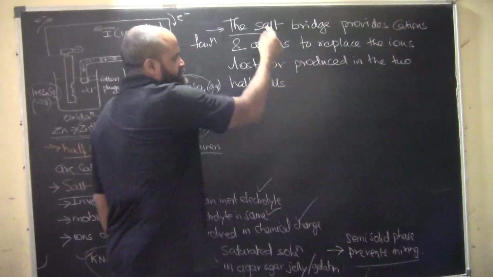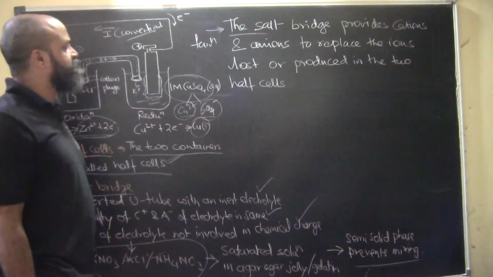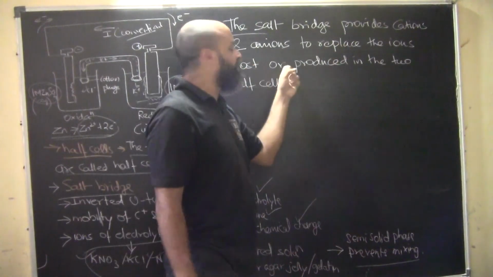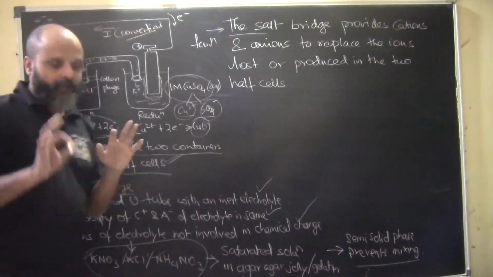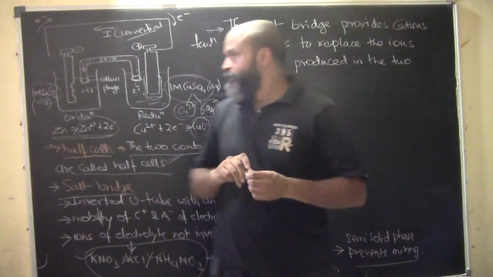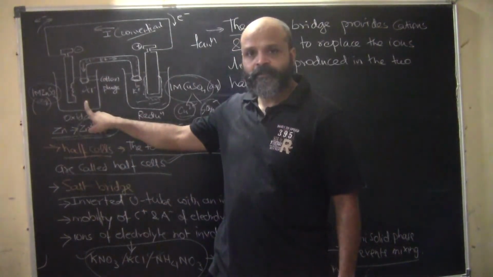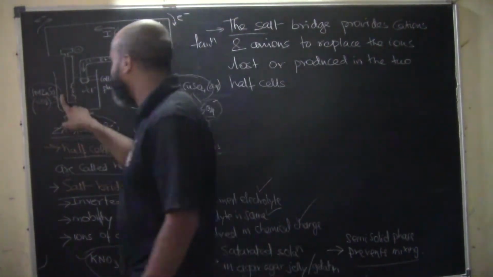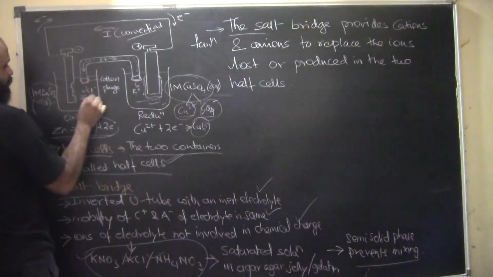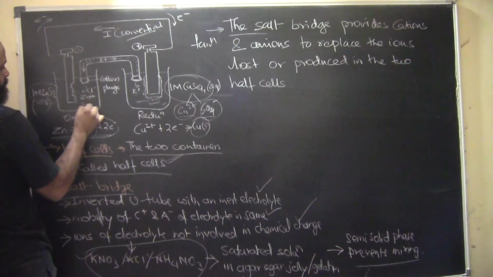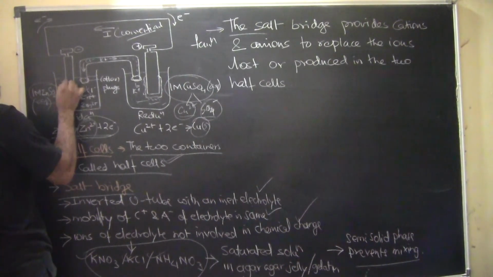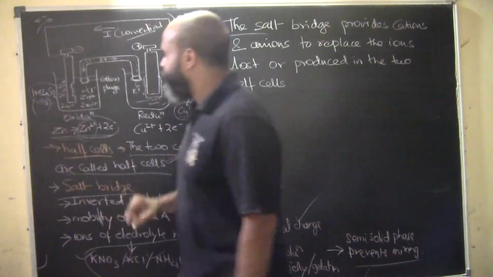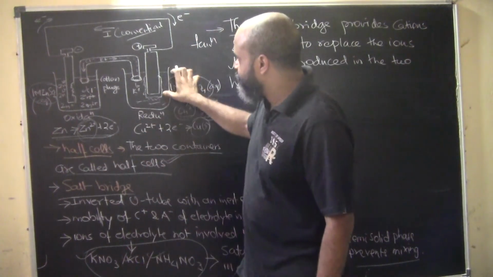Now why do we need it? This is just the theoretical part of the function; we will understand the practical aspect of it. The salt bridge provides cations and anions to replace the ions lost or produced in the two half cells. Now look at this and let's understand it. Here zinc is getting formed, so in due course of time there will be an accumulation of Zn2+ here, because zinc is passing into the solution as zinc ions.